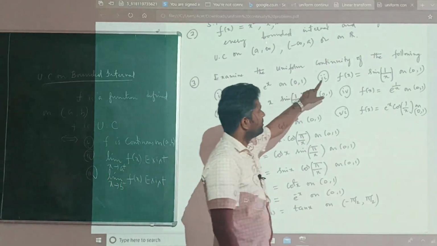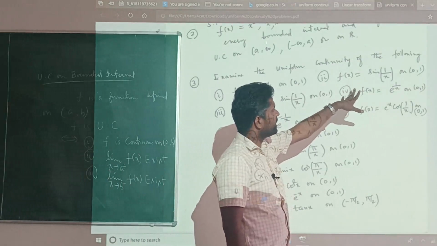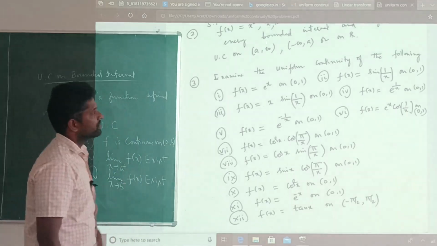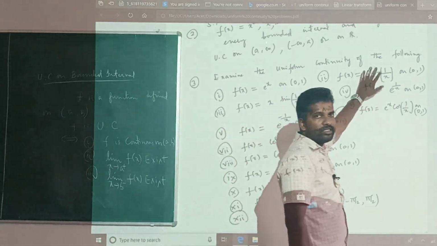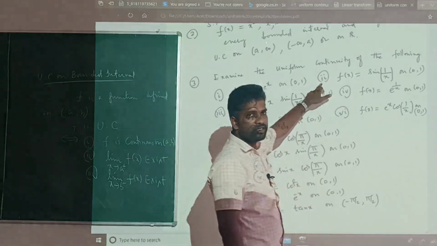Come to the second one, sin 1 by x. As you approach x to 0, sin 1 by x becomes sin 1 by 0, which is sin infinity. So that limit does not exist. So this is not uniformly continuous.